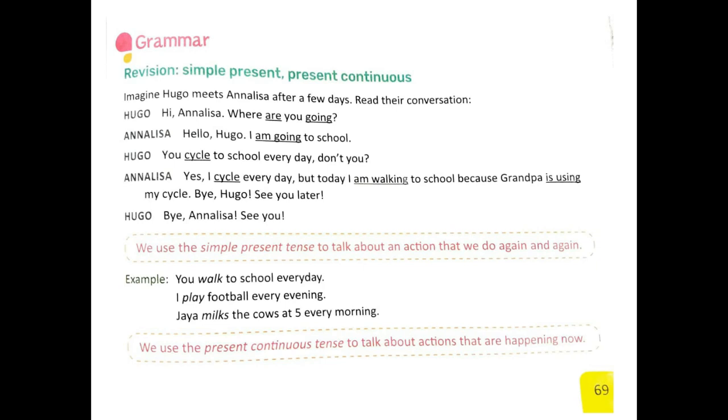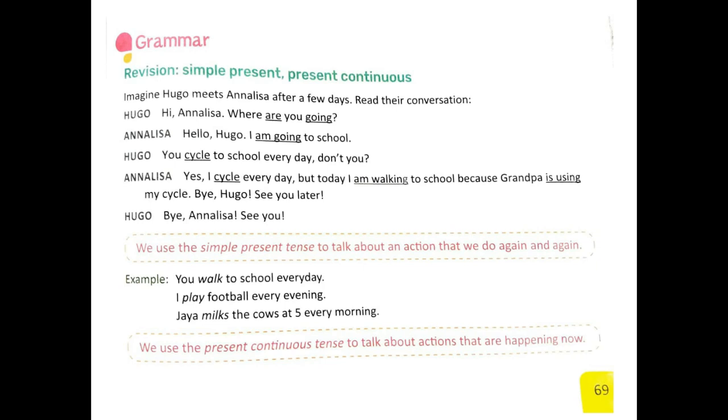You just have a look at the sentences, especially the underlined ones. Where are you going? I'm going to school. You cycle to school every day. I cycle every day. I'm walking to school. Grandpa is using my cycle.